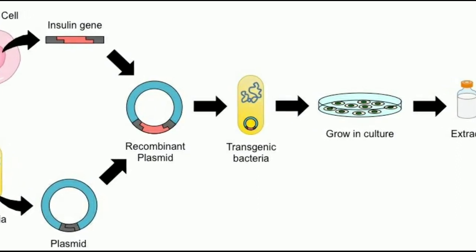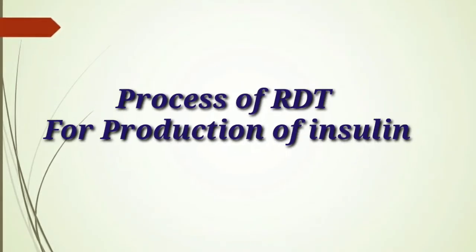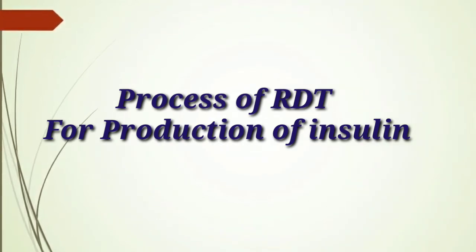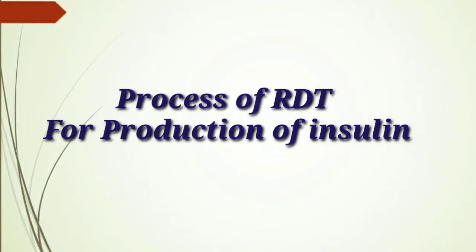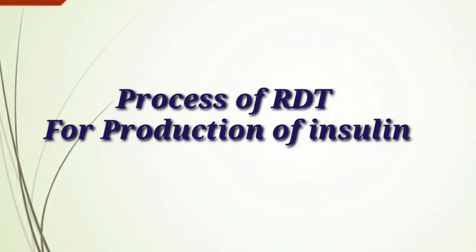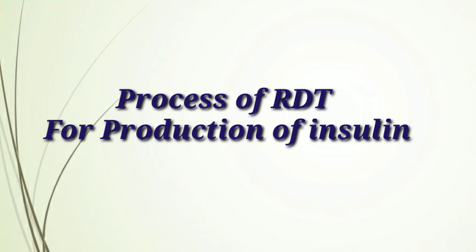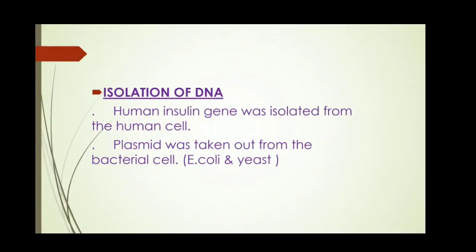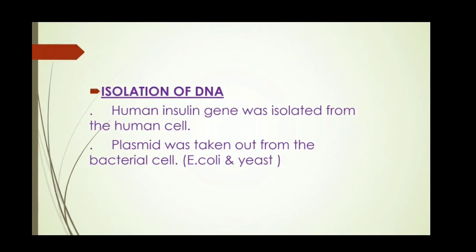Insulin was produced by using recombinant DNA technology. In the third video, we already discussed the total process of recombinant DNA technology. Let's see the process of production of insulin using recombinant DNA technology. And listen students, this process is overall the same. Please remember the steps of recombinant DNA technology. So what is the first step? The first one is isolation of DNA.